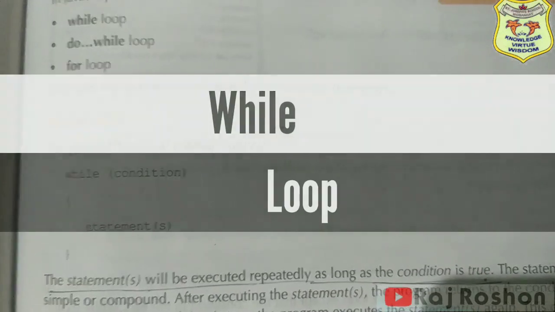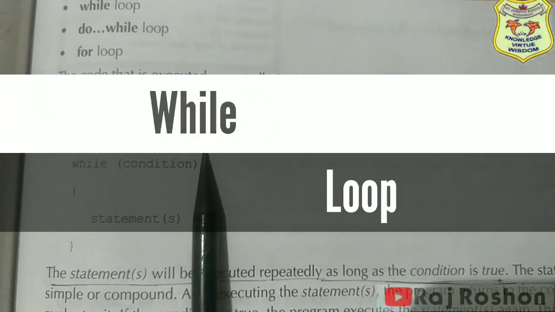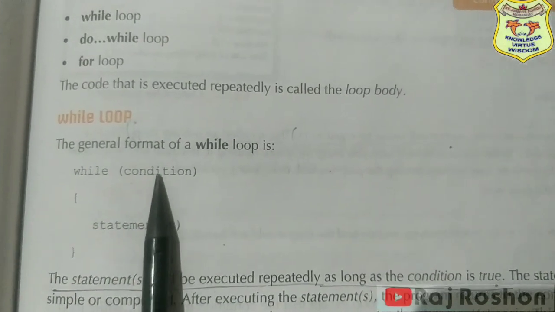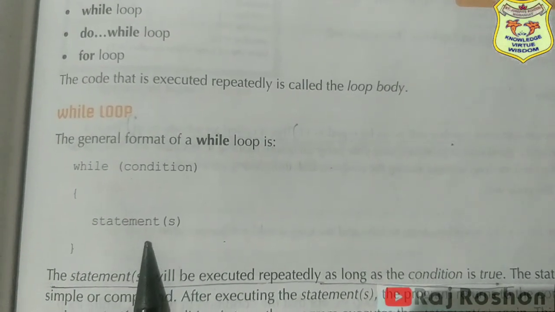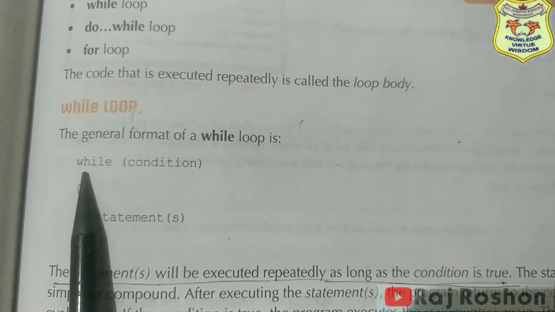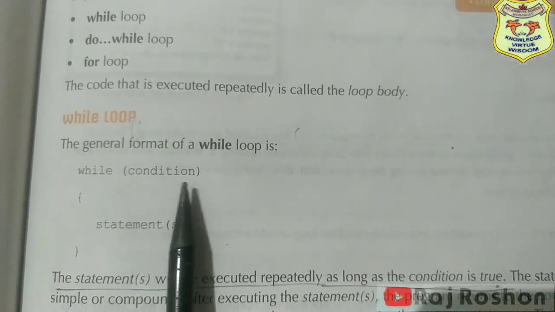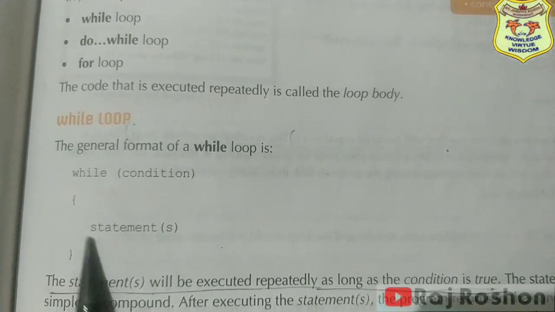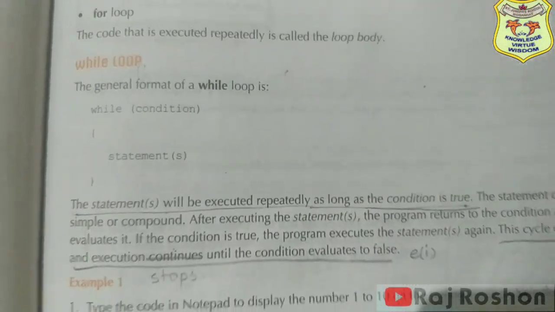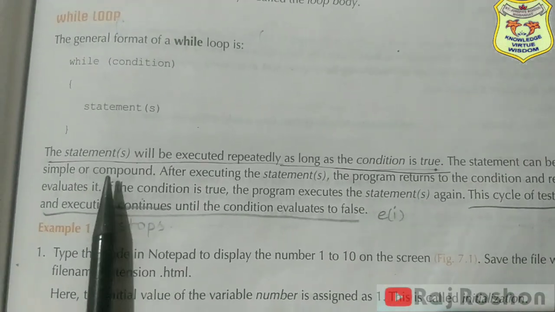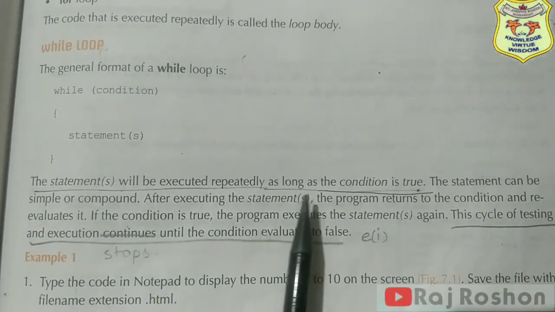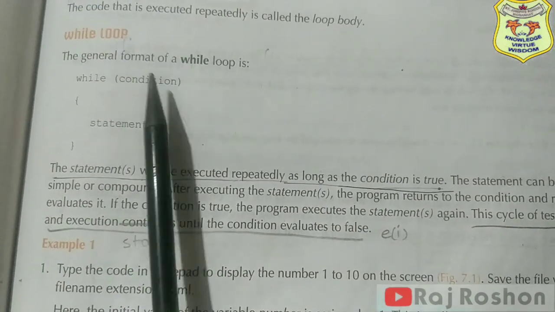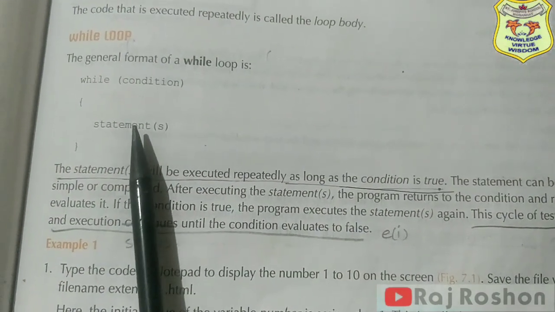Okay, while loop. The general format of a while loop is this. Generally when you write a while loop you have to follow this format. You have to write while, then you write the condition, and then inside the curly bracket you give the statements. The statements will be executed repeatedly as long as the condition is true. So whatever condition you write here, if the condition is true, the statements will run.